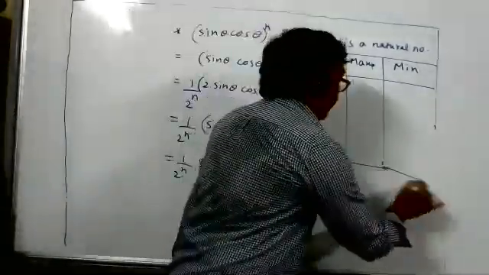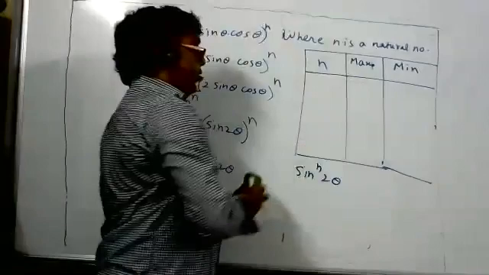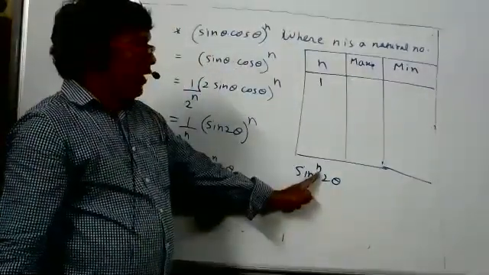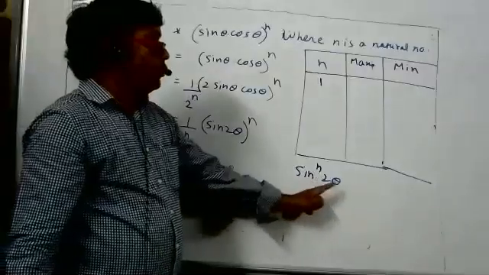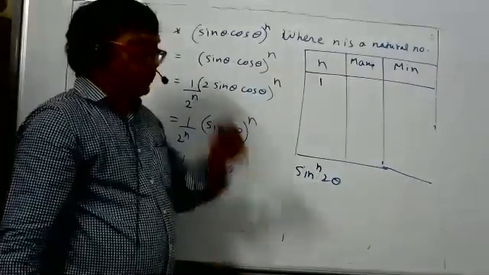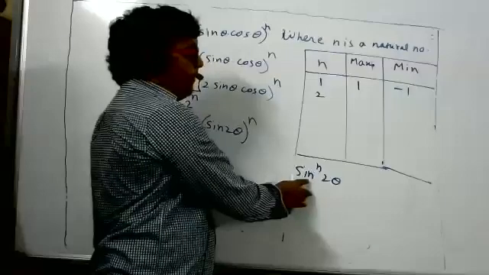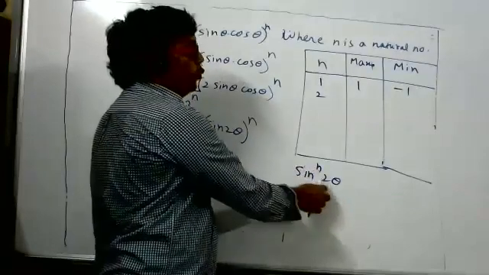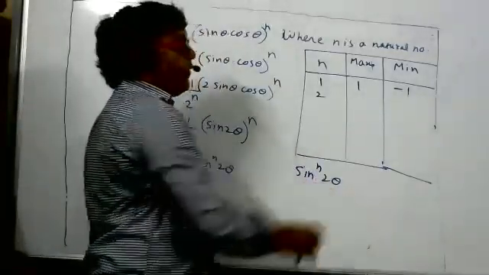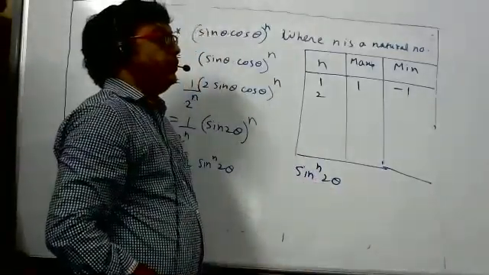You people have to tell me: when n is 1, substitute 1 here. So we'll get sin 2 theta. What is the maximum value of sin 2 theta? 1, sir. Minimum value? -1. Now n is 2. What is the maximum value of sin square 2 theta? 1. Minimum value? 0.